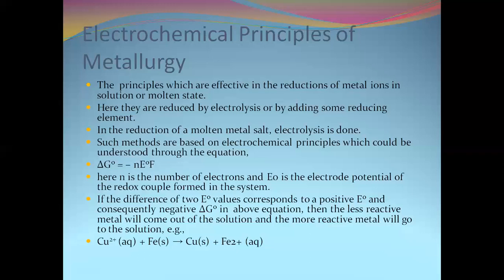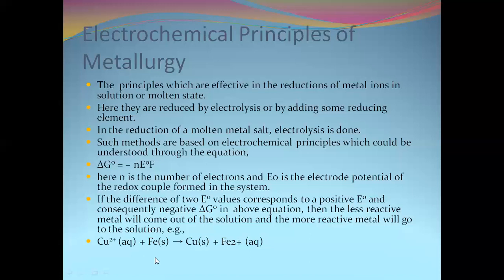To do that, the value of E naught must be positive. When we consider two different elements, for example copper and iron, copper has its own E naught value and iron has its own E naught value. When the difference between these E naught values is positive, the reaction takes place. Out of copper and iron, iron is more reactive and copper is less reactive.